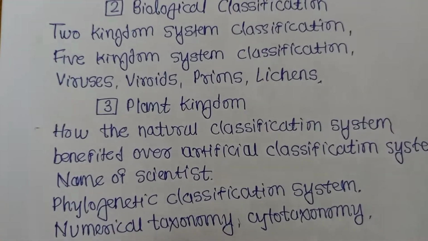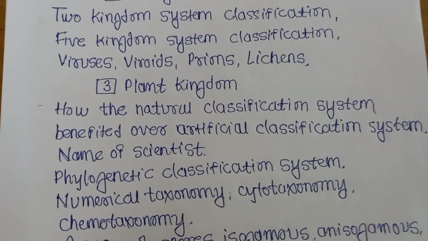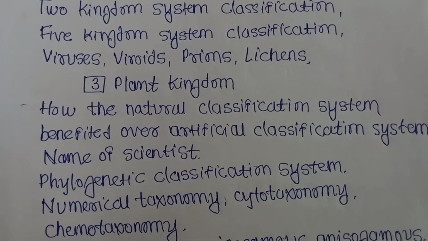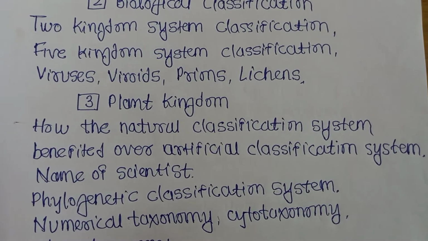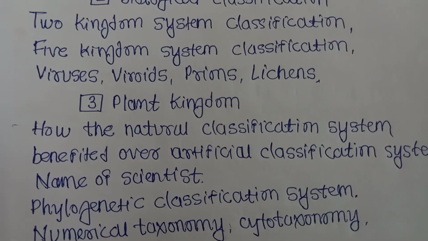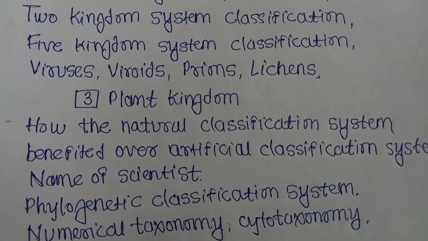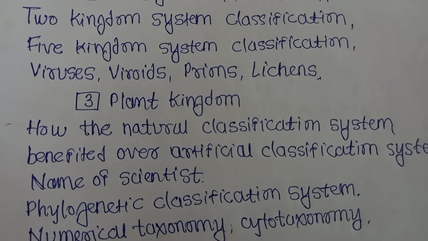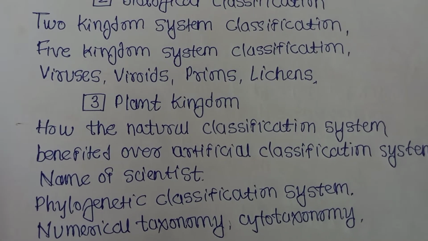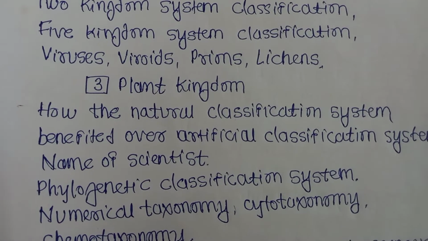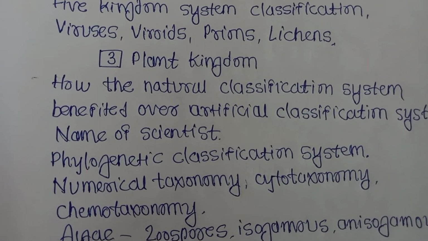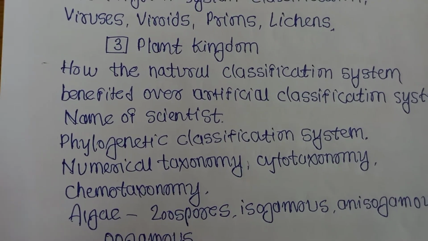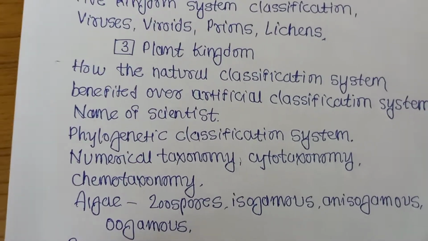Then plant kingdom, how the natural classification system benefited over artificial classification system. Natural things are considered, just like habitat, nature of plants. So natural classification system is beneficial over artificial classification system. Then the phylogenetic classification system, in which evolutionary study takes place.